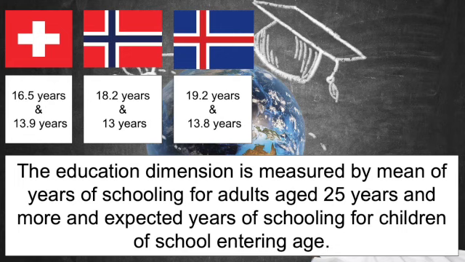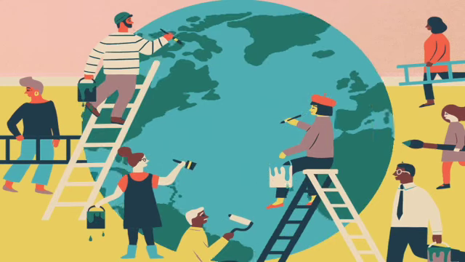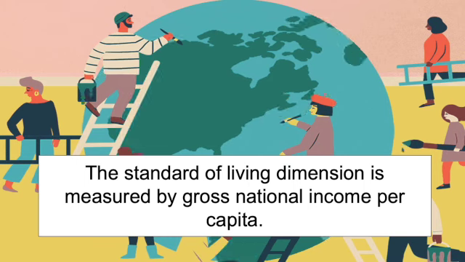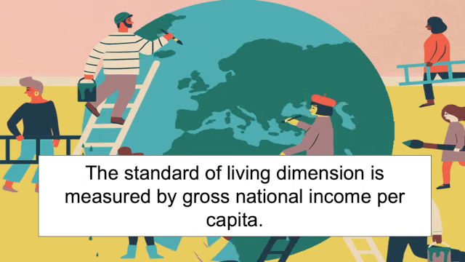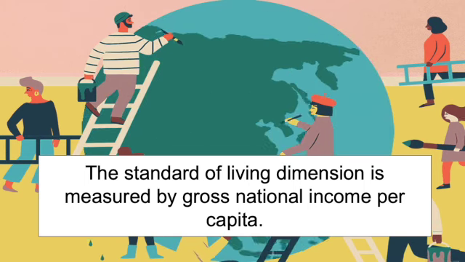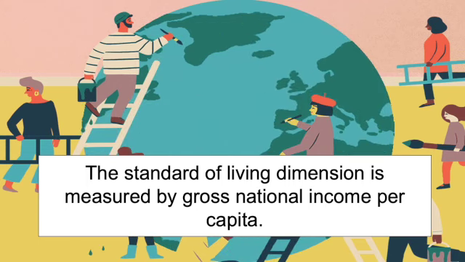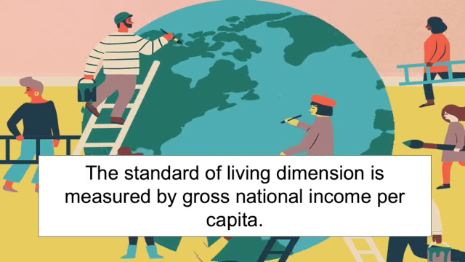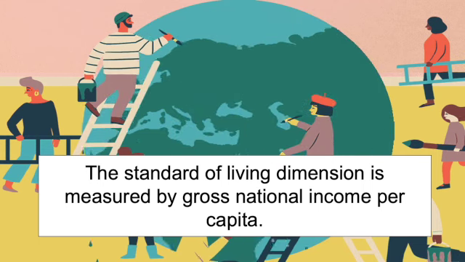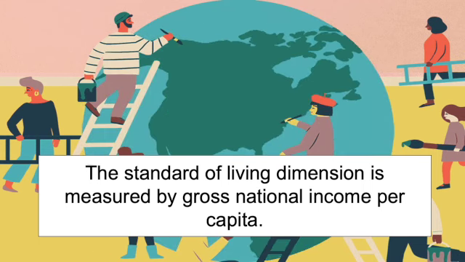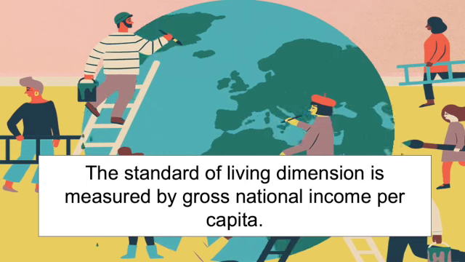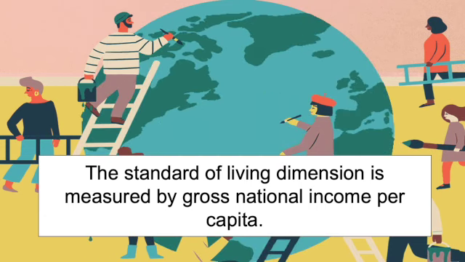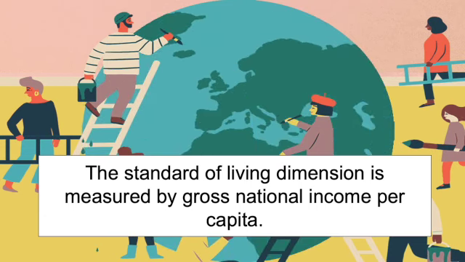So the final factor that we're going to look at is GNI per capita. So gross national income per capita is a measure of the total economic output of a country, but that includes all goods and services produced by citizens and businesses divided by total population. So it takes into account not only the total value of goods and services produced within a country, but also the income generated by its citizens minus the income earned by foreigners within that country. And that's what makes it different to GDP, but it's quite similar with GDP.